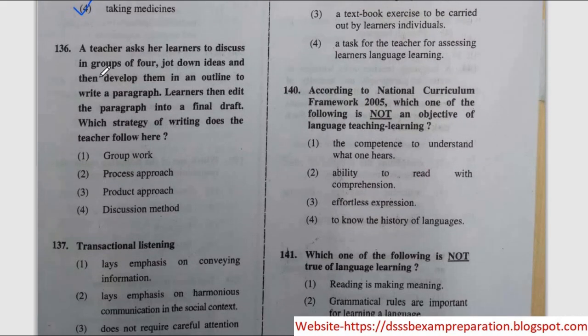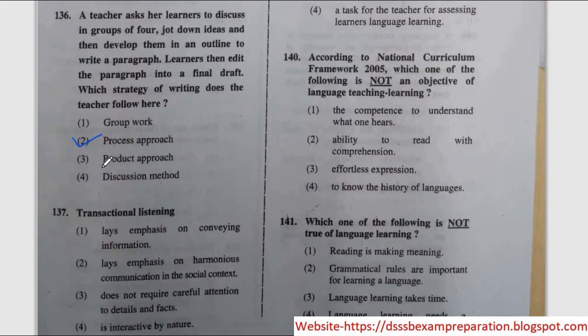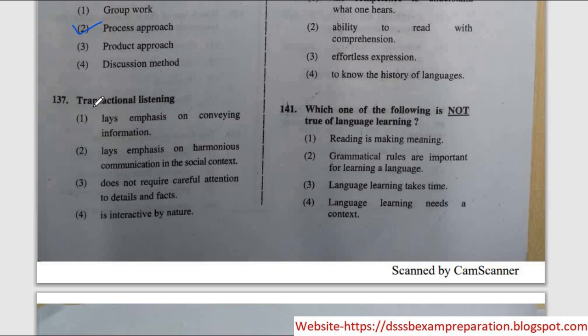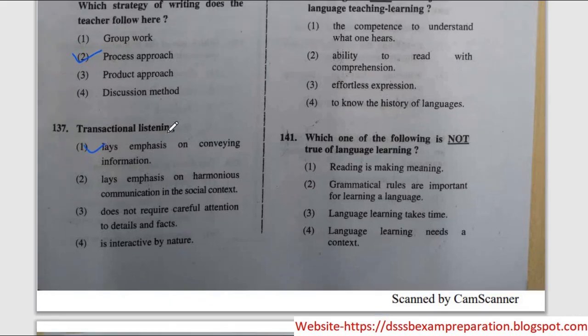Next question, a teacher asks her learner to discuss in group of 4, jot down ideas and develop them in an outline, write a paragraph. Learners then added the paragraph into a final draft. Which strategy of writing does the teacher follow here? So the correct option is option 2, process approach. Next question, transactional listening. Option 1, lays emphasis on conveying information.